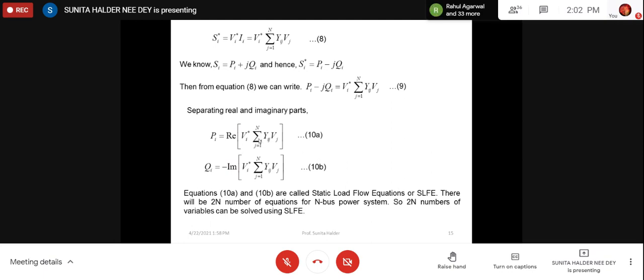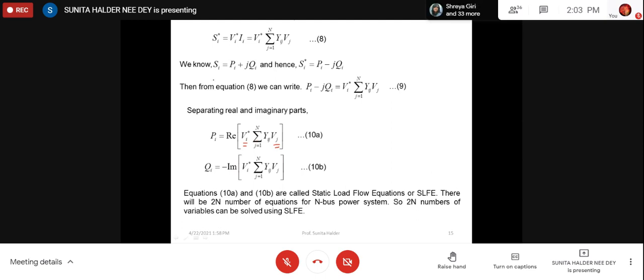So here we are calculating, these are not scheduled. Say you have calculated, because bus voltages we calculate in load flow study. So if we calculate the bus voltages, then if we calculate the bus power from there, then this equation 10A and 10B we have to use. So these are the calculated values. Then we are taking two values, scheduled as well as calculated. Actually, in load flow study, bus voltages are not known. You are calculating this. So after calculation, whether your calculation is right or wrong, how will you find out? How will you verify? Who will verify for you?